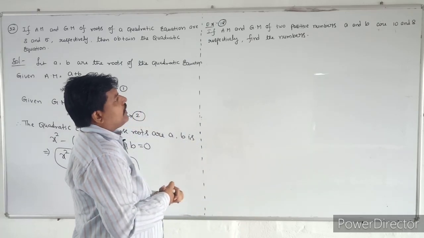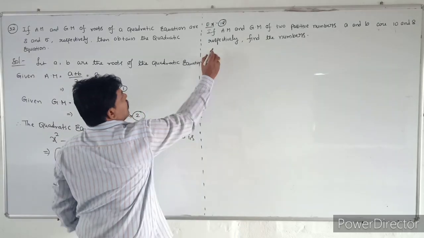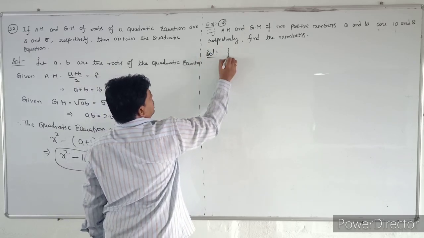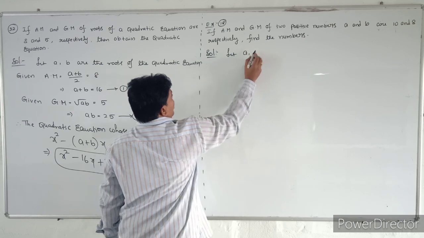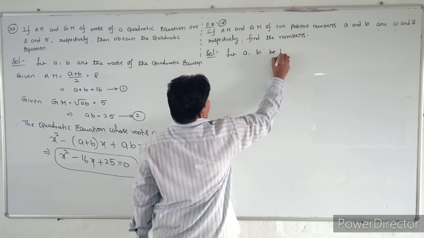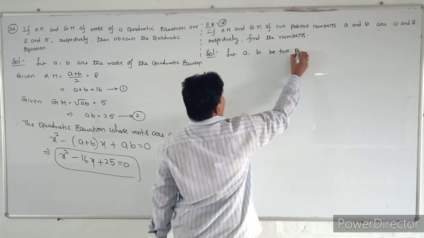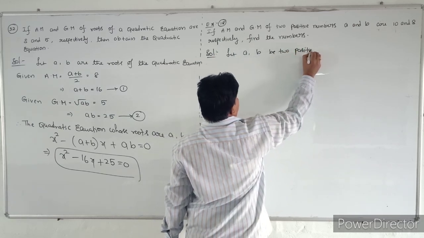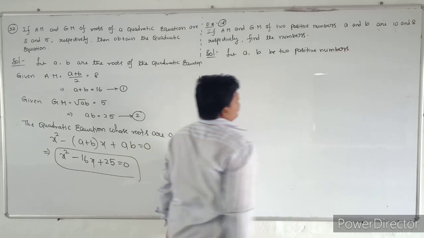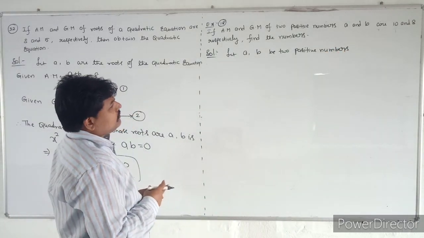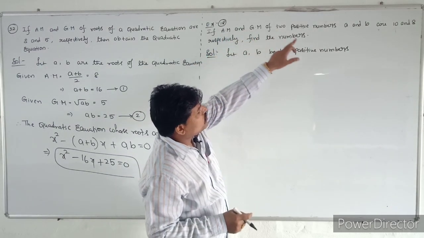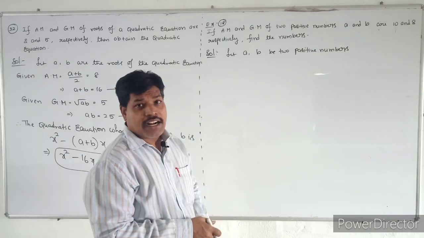So the solution: let a, b be two positive numbers. It is given that the arithmetic mean and the geometric mean of two positive numbers a and b are 10 and 8.